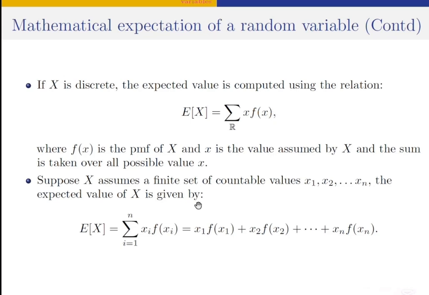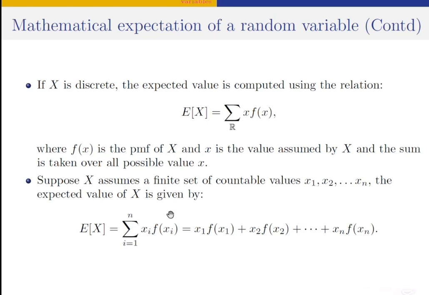So, for example, if this random variable x assumes some finite set of countable values, say x1, x2, x3, down to xn, which are all countable values, the expected value of this random variable x, given all these values, is computed using this formula.